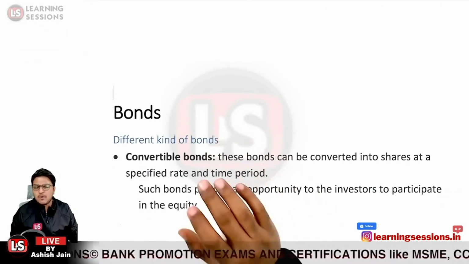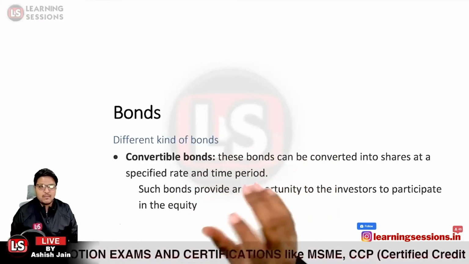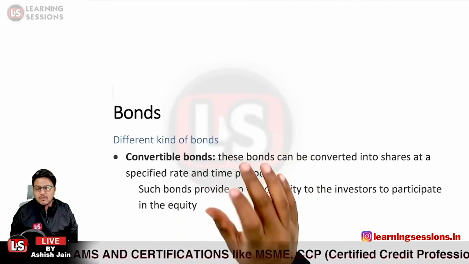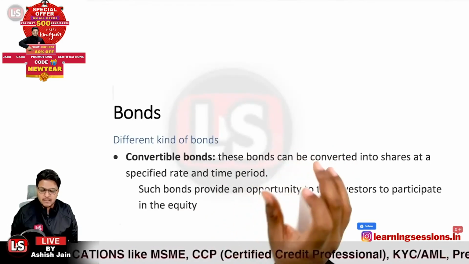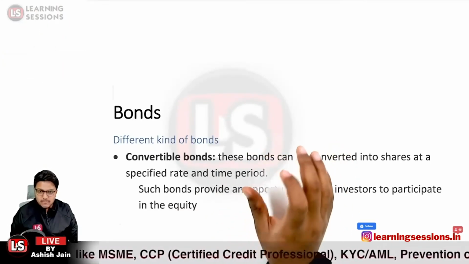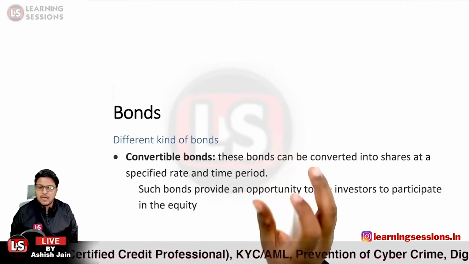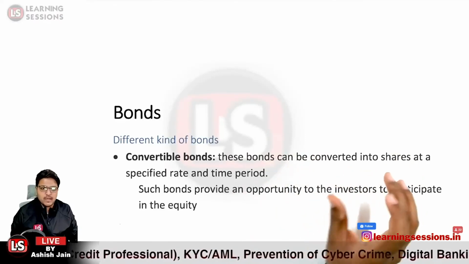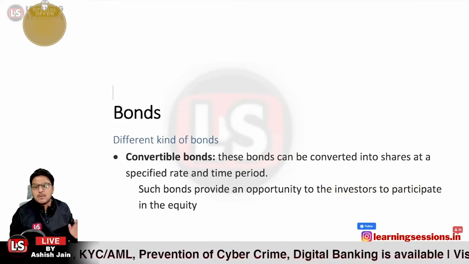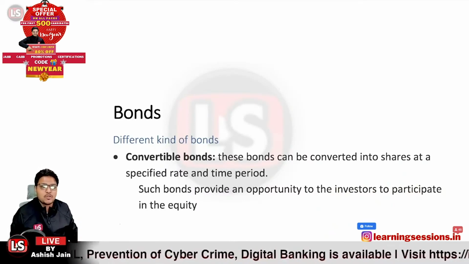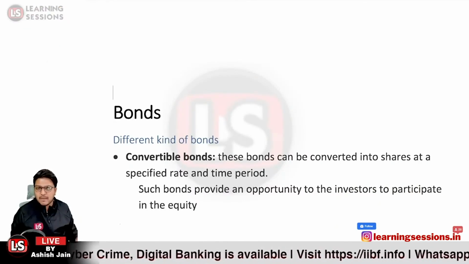Convertible bonds are those bonds which can be converted into equity, which can be converted into shares at a specified rate at a specified time period. So at the end of the particular time period, the bond can be converted into the share itself, into the equity itself. That is said to be the convertible bond. Such bonds provide an opportunity to the investors that they can participate in the equity.